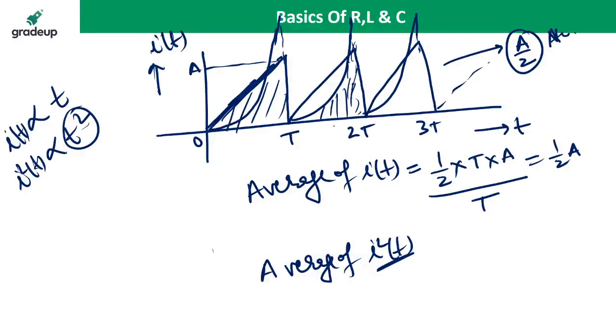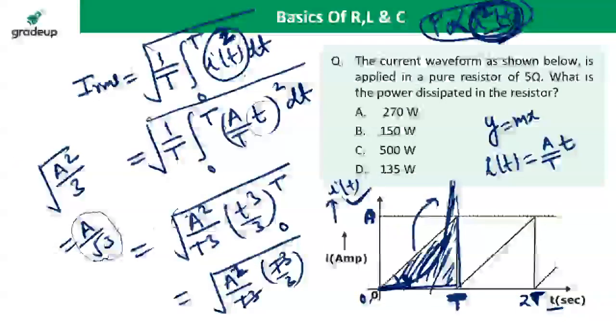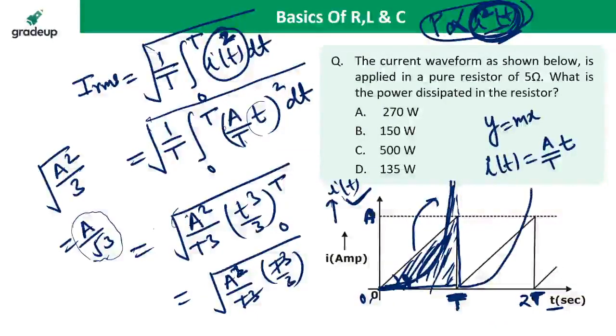That is why in the RMS value, we are not using a formula for the parabola, because we don't know the formula for the area under the curve of the parabola. We simply calculate the area under the curve of the parabola by integration. That is why I have used integration, because integration is the simplest method to give the area under the curve of the parabola.